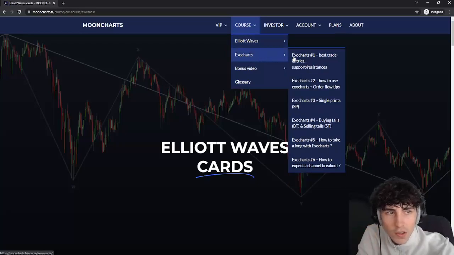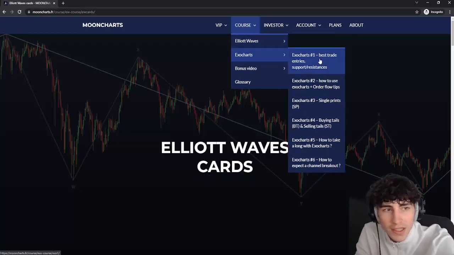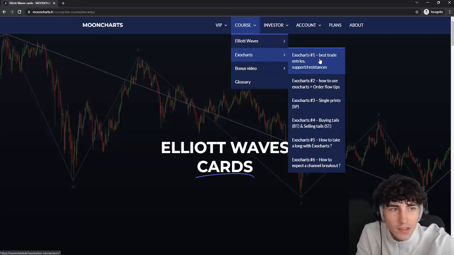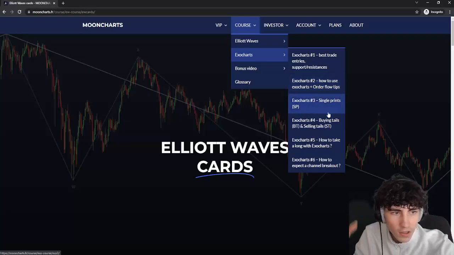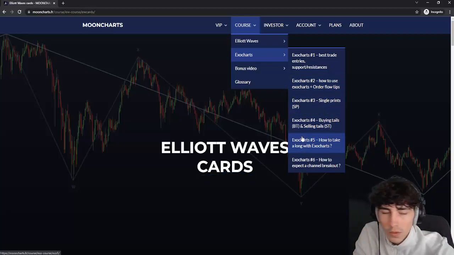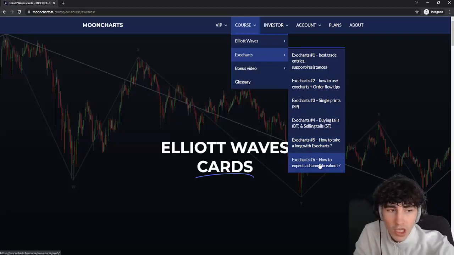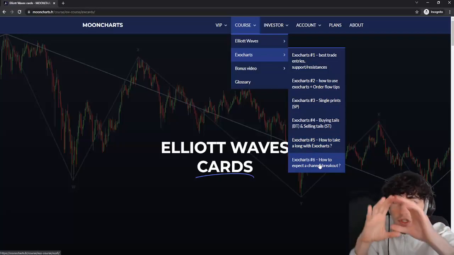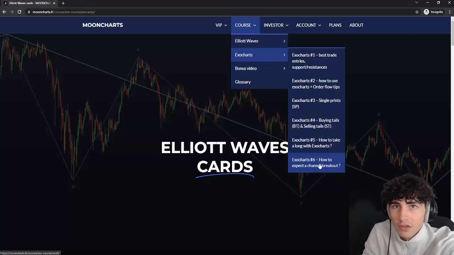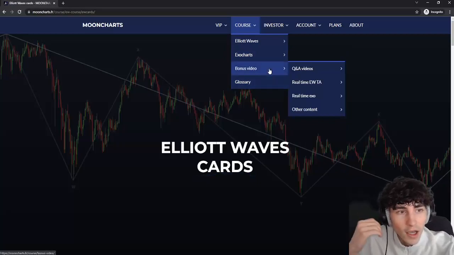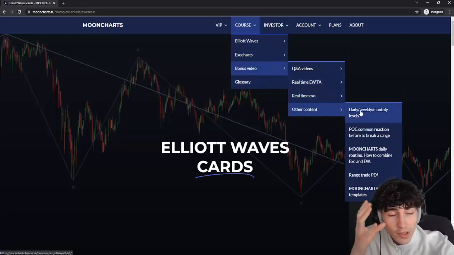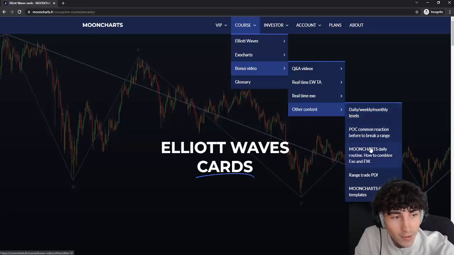You will get also some MOONCHARTS content here. So how to find the best trade entries, the best support or resistance, for example, how to use the MOONCHARTS, plus the order flow tips, some other stuff here, how to expect, for example, a channel breakout. You have a channel, for example, you have a range, how to expect this channel to break out. You are approaching, for example, the high or the low of that channel. You can expect this channel to break to the upside or to the downside. The bonus content here, I added some bonus content here. That's just pretty crazy what I added here.